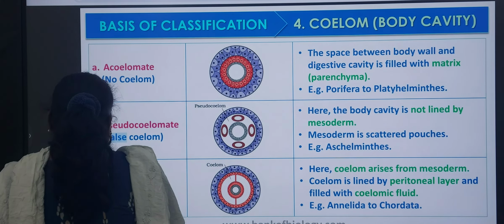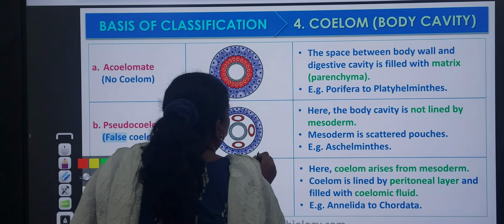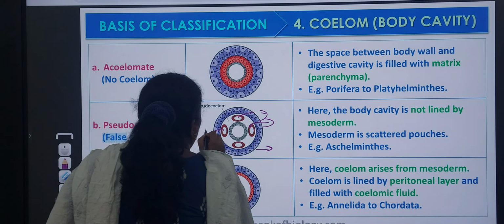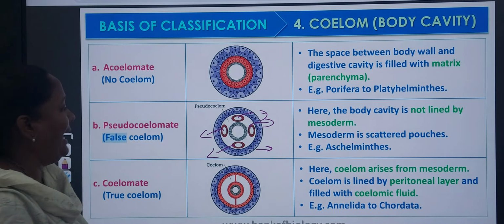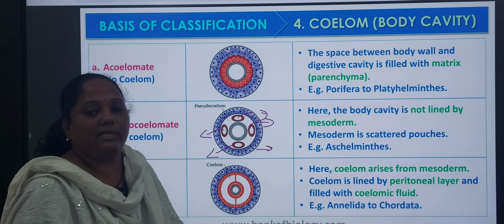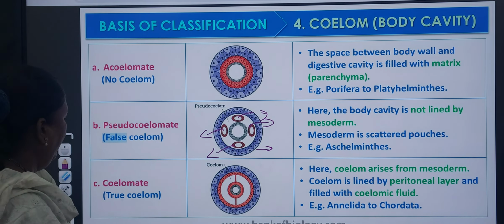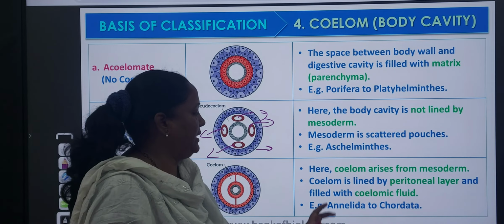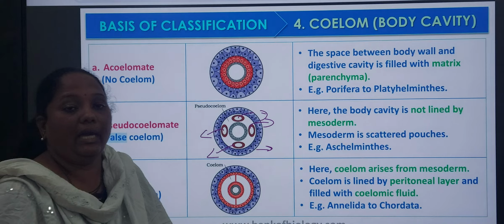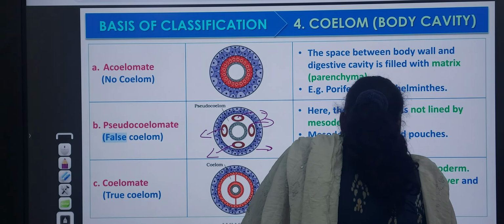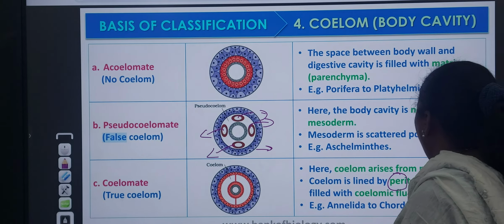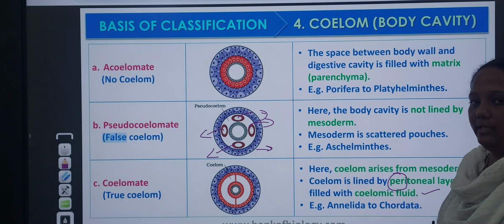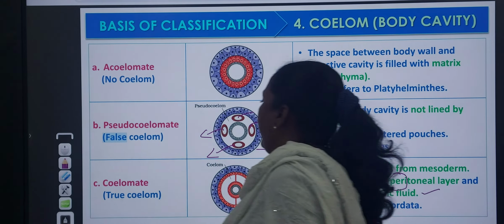Here, in the pseudocoelomates, the coelom is present in the form of scattered pouches. These are the scattered pouches. The cavity is not lined by the mesoderm, and the mesoderm is present in the form of pouches. Next, coelomate, that is true coelom. Here true coelom arises from the mesoderm and it is lined by a peritoneal membrane or peritoneal layer. Peri means outer, and the coelom is filled with coelomic fluid. These are present in the annelids and chordates.